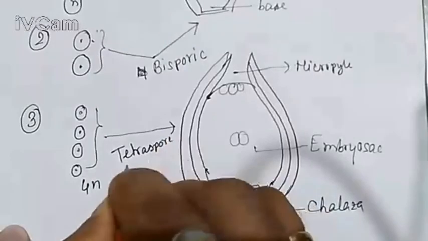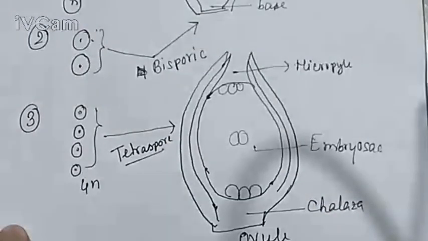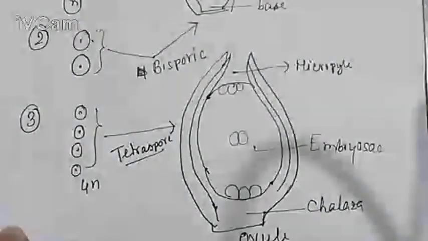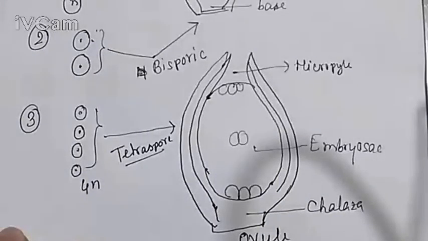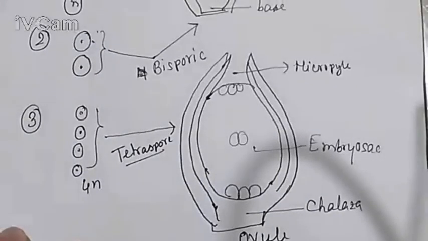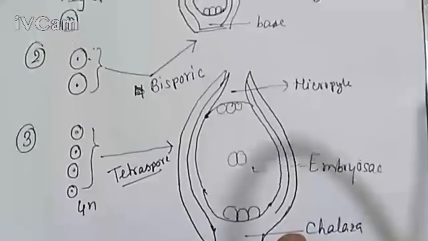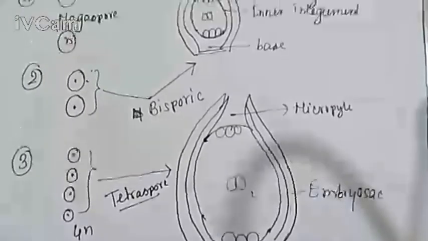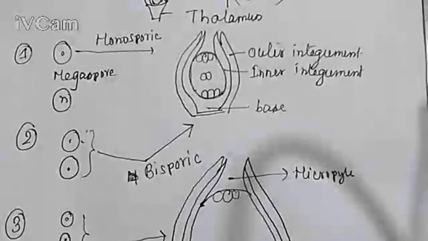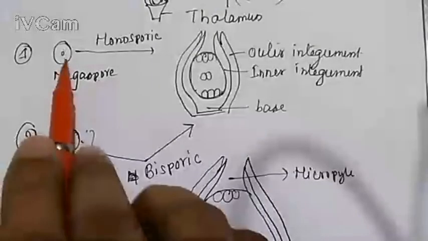Okay, Jit, look, megaspore formation happens here. I have told you these three types: number one, monosporic. Do you understand? Yes, sir. Okay, monosporic means, I repeat again, single. If one megaspore forms one ovule, that is the monosporic type of embryo sac development.